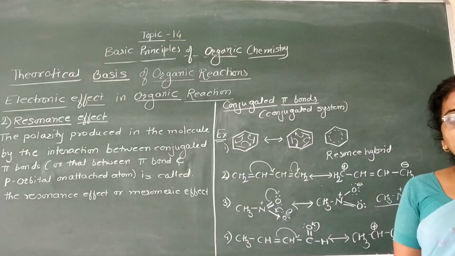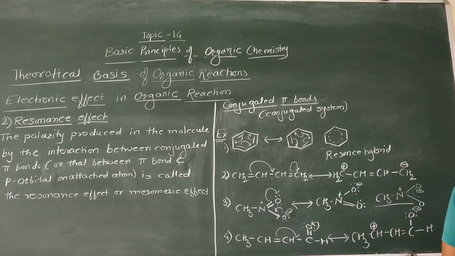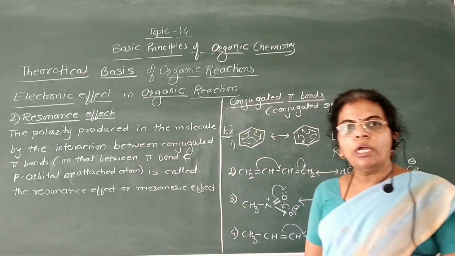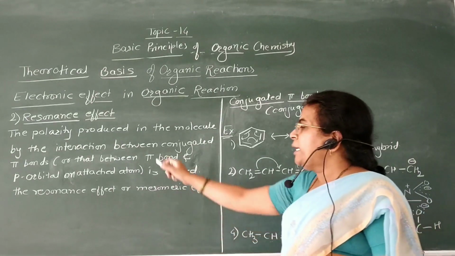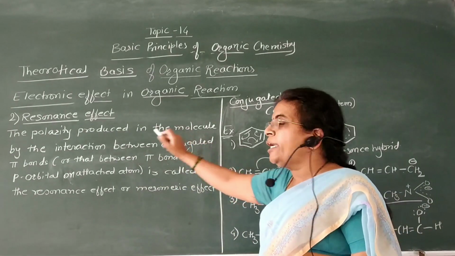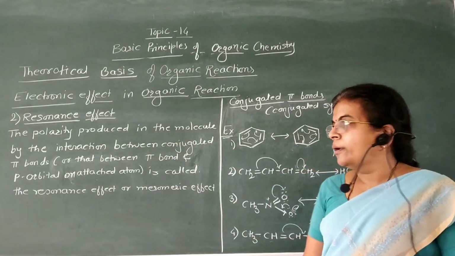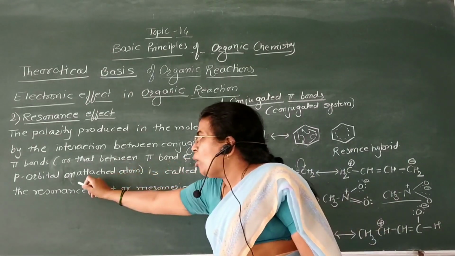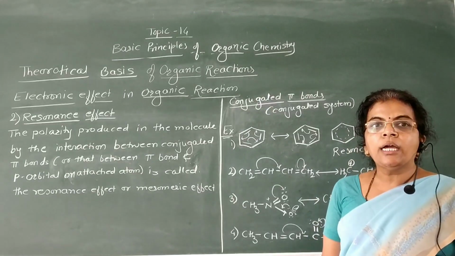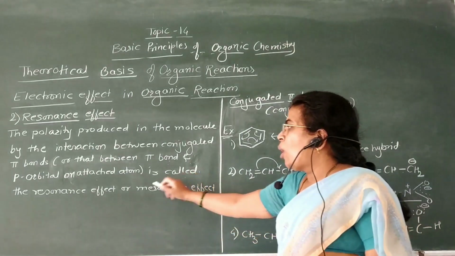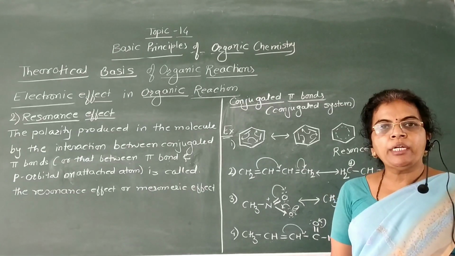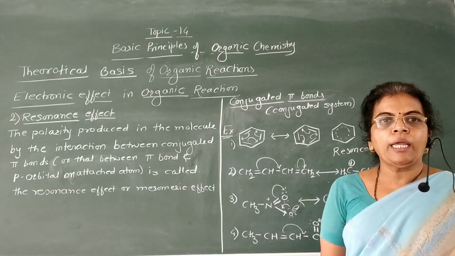Now from this we can define the resonance effect like this. The polarity produced in the molecule by the interaction between conjugated pi bonds, or that between pi bonds and a p orbital on an attached atom, is called the resonance effect, or mesomeric effect. Resonance effect is also named as mesomeric effect.